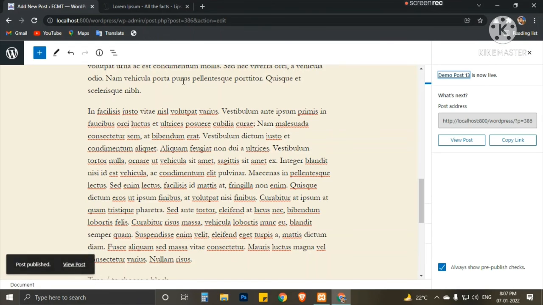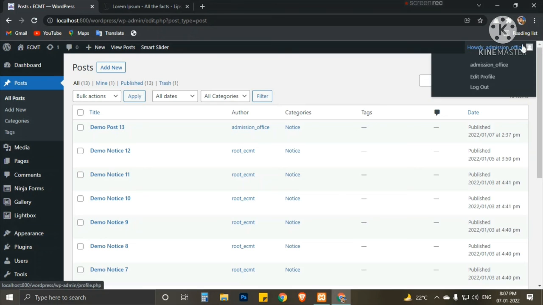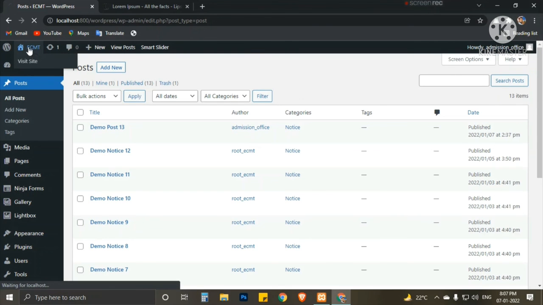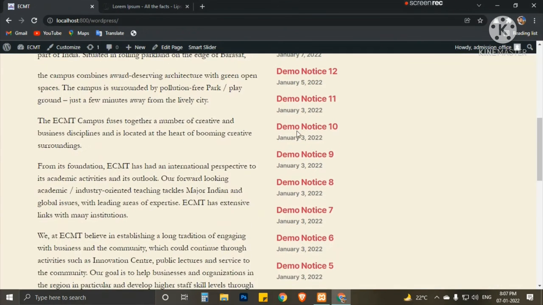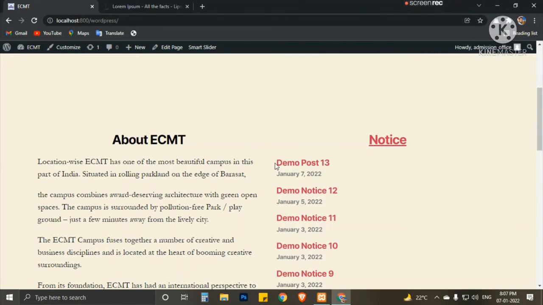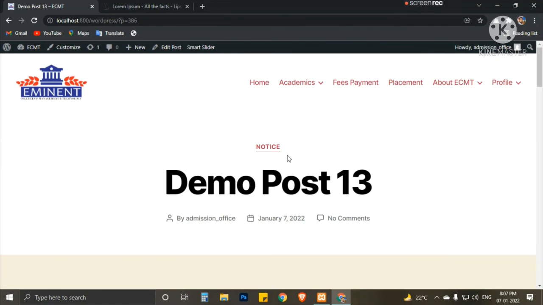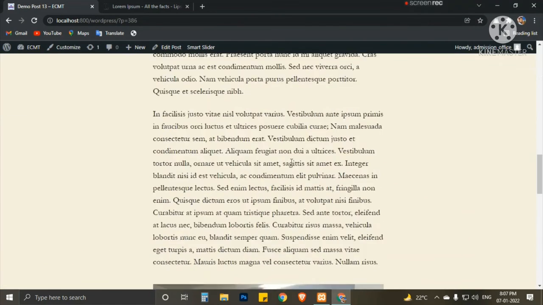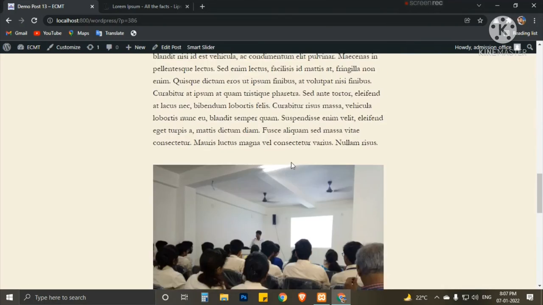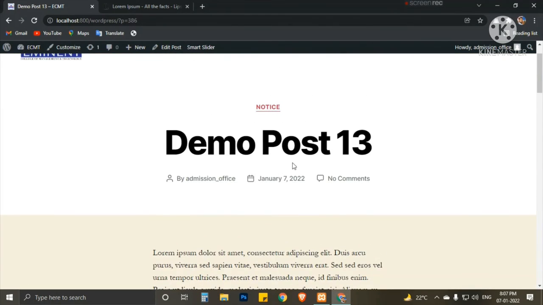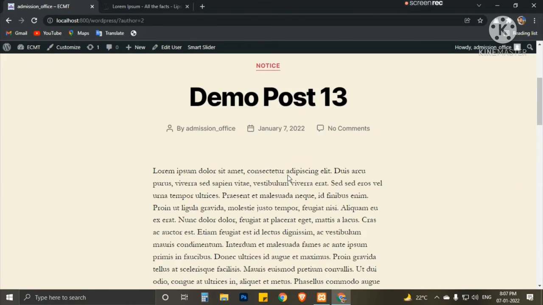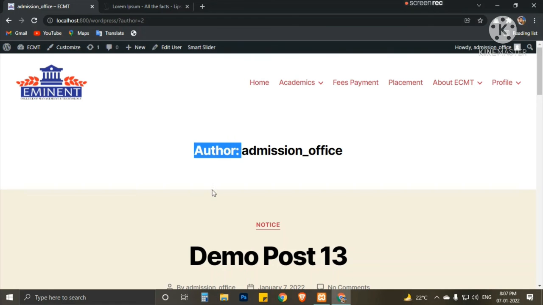Publish. If we check our home page, let's log out from here. Also we can see the whole website from here. On the left is our demo post 13. When we click on this, the picture is there, the content is there, and the by admission office is there. We can go to the admission office author.